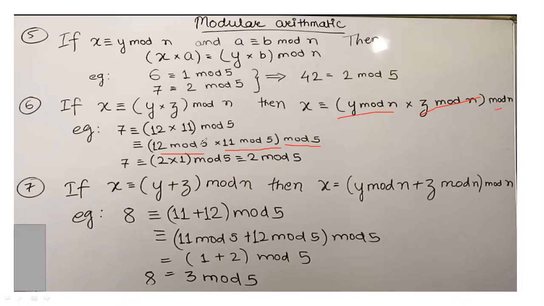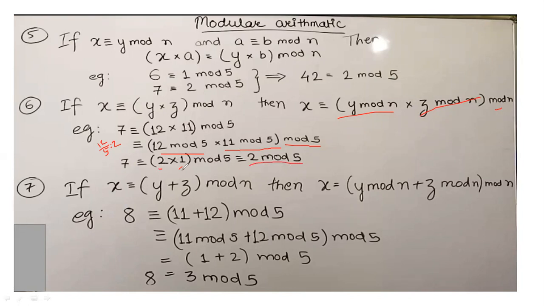Now, 12 mod 5, what does it mean? Simply, when you divide 12 by 5, the remainder is 2. So 12 mod 5 means the remainder is 2. And 11 mod 5, the remainder is 1, right? 11 divided by 5, remainder is 1. So here the remainder is 2, here the remainder is 1. So (2 × 1) mod 5. After multiplication, 2 × 1 is 2, so 2 mod 5.